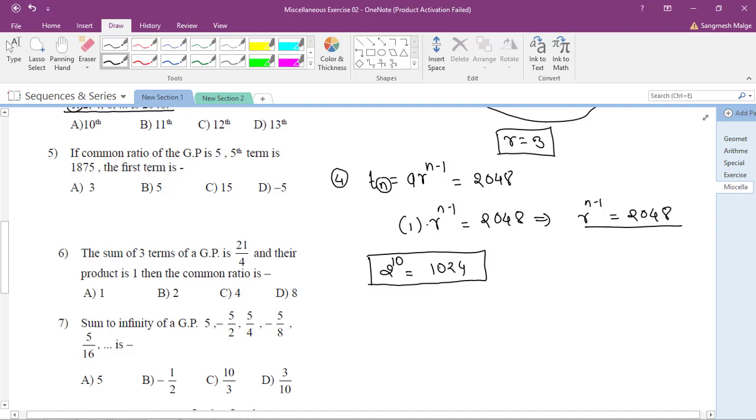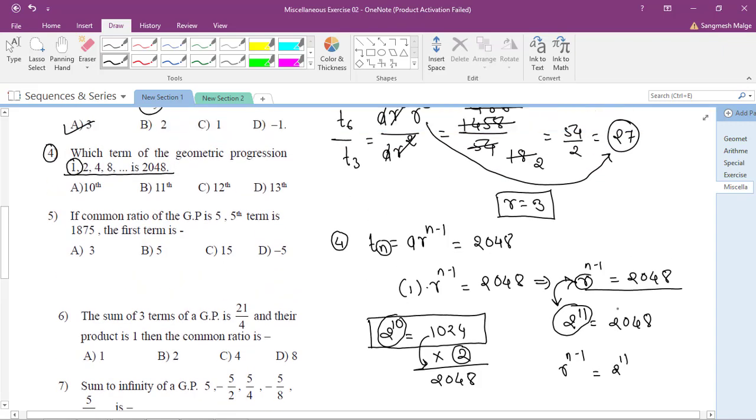So 1024 and 2048, what does that mean? Multiply it by 2. If you multiply this by 2, you will get 2048. Means you are multiplying by 2 here, so you have to multiply by 2 in the power also, so 2 raised to power 11 becomes 2048. Yes or no? Is it okay? So r to the power n minus 1 is equals to 2048, and 2 to the power 11 is equals to 2048. So can I equate these two? That is r raised to power n minus 1 is equals to 2 raised to power 11.